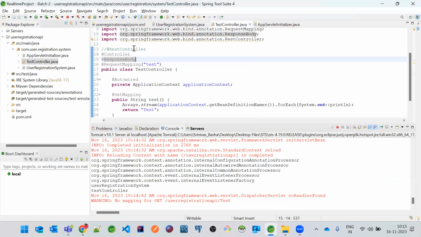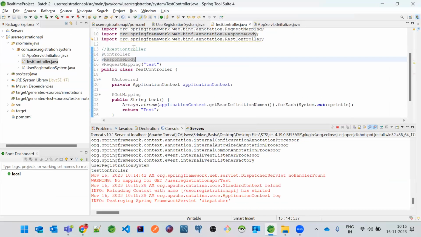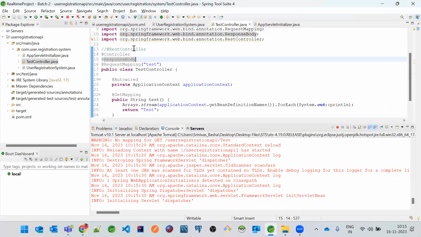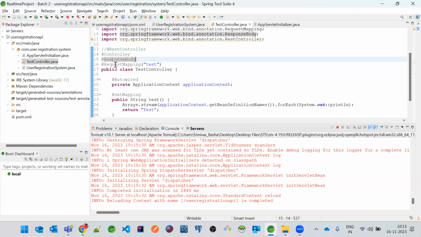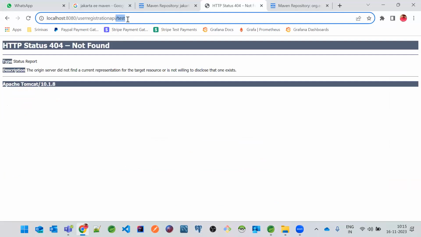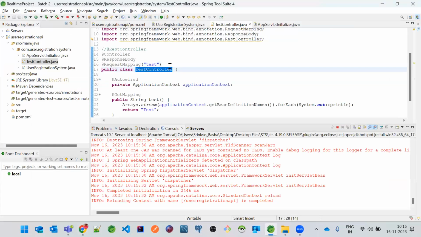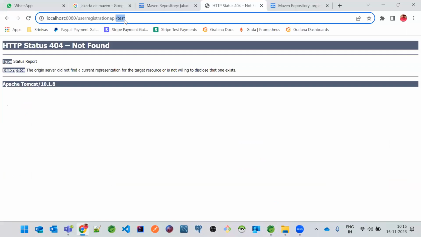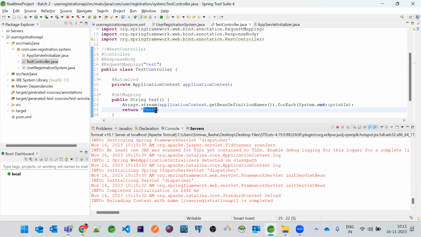So there are two protocols. There is one protocol, the HTTP protocol. We do have HTTP request and HTTP response. So why have we actually made the request mapping over here? To actually map our URI to this controller. That means this is a URL. It has to be mapped to our Spring controller. Then only it will work. In the same way, this is a string, right? Everyone knows that there is a String class in Java. So this will not be understood by the browser directly. You have to write this response inside the HTTP response.